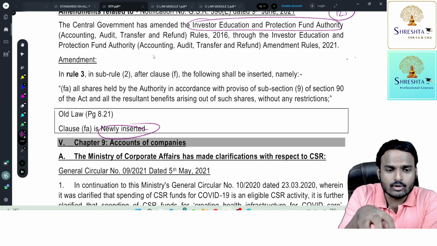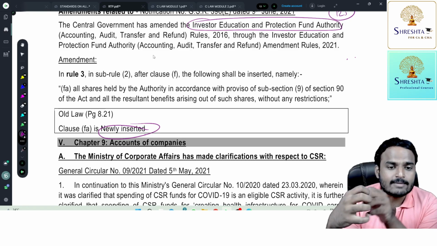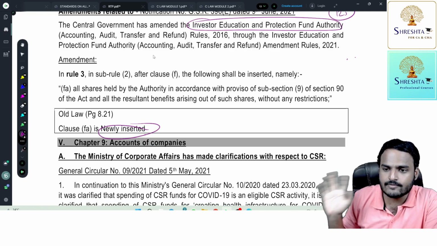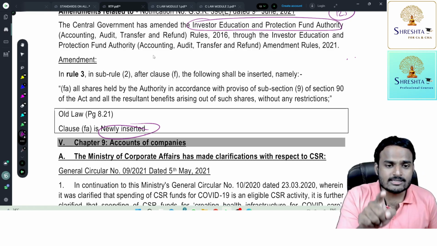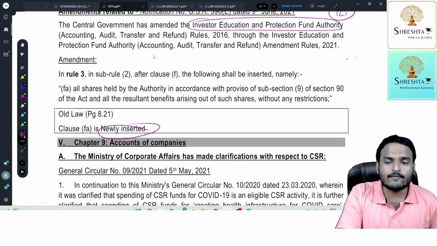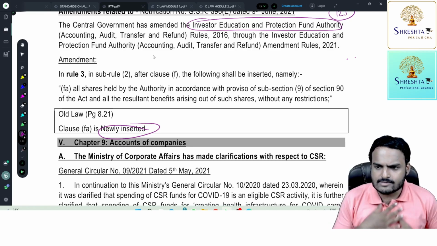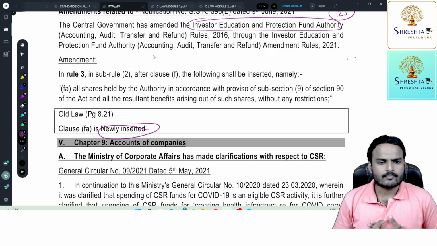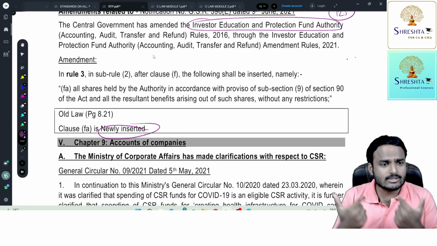That person is treated as the beneficial owner. And if the holding is 10% or more of the company's paid up share capital, then that person is treated as a significant beneficial owner. According to section 90, if you are simply holding shares without beneficial interest, you should file a declaration with the company stating: sir, I am holding 1 crore rupees worth of shares, I am just a legal owner, and the beneficial owner is Mr. X. If I fail to furnish the details, the company, having doubt on me, can give notice to me.